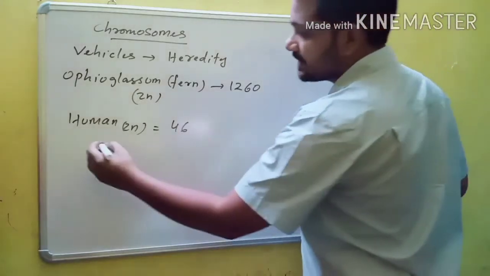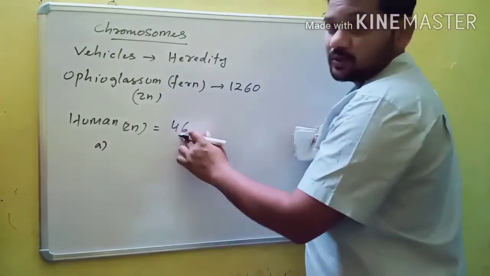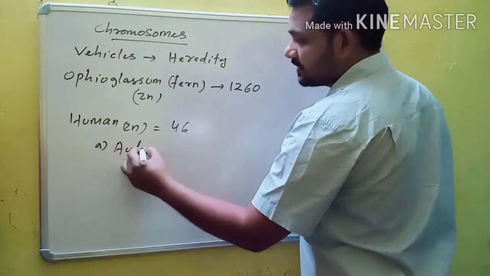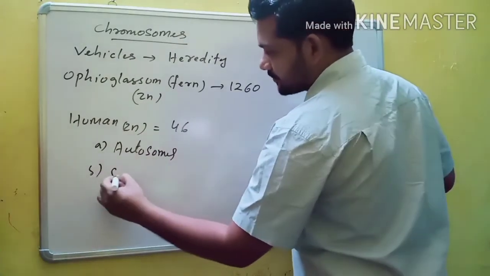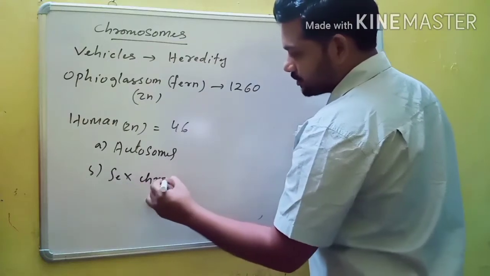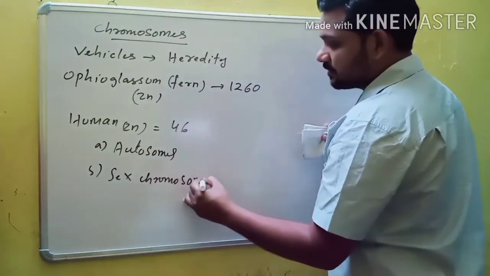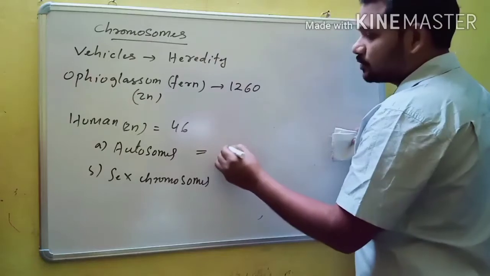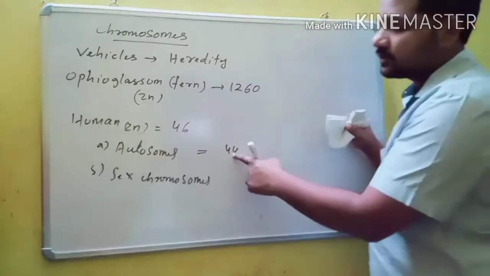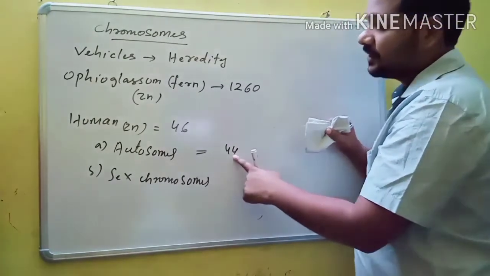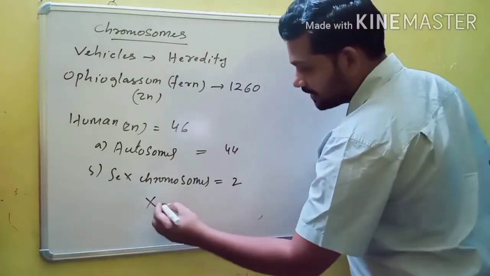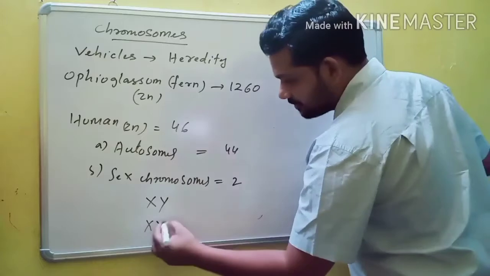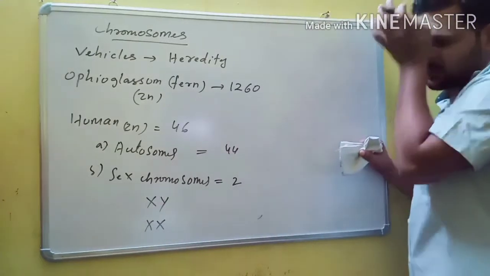Out of the 46 chromosomes, the chromosomes are usually of two types. What are the two types? Autosomes and sex chromosomes. Sex chromosomes are also called allosomes. Autosomes are 44. They are body chromosomes, and they are similar in all human beings. The sex chromosomes are of two types: in human males, X and Y, and in human females, X and X chromosomes are present.